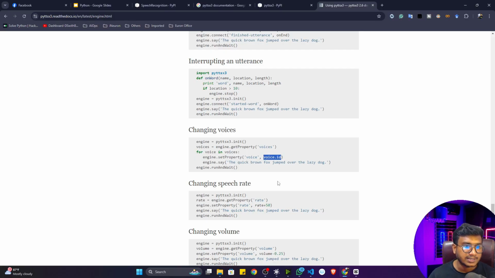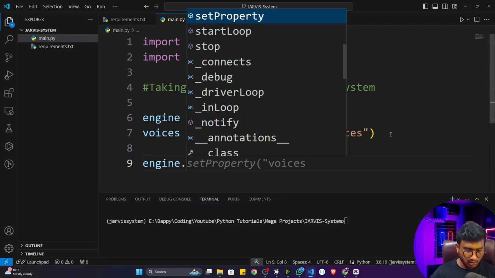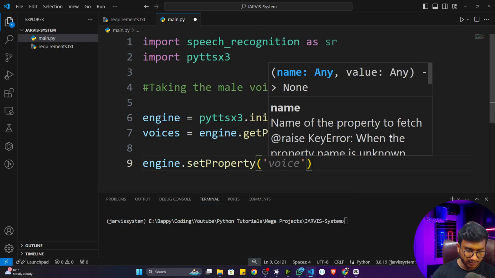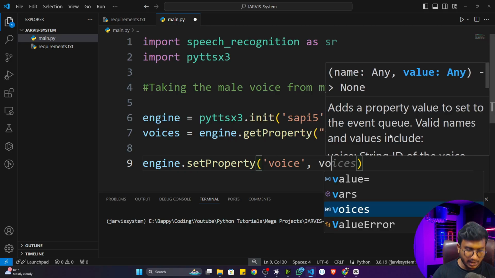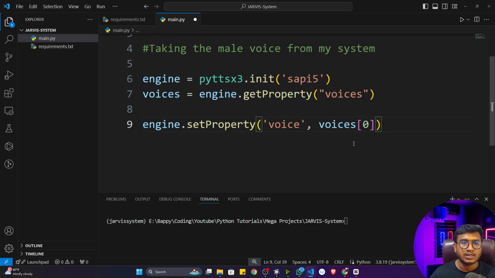For this I can use the voice ID. So what I will do, I'll just write engine.setProperty. I want to set a property of the voice. Okay, voice. And I want to add actually male voice. Okay, male voice, not a female voice. And if you want to use male voice, it is available in the index 0.